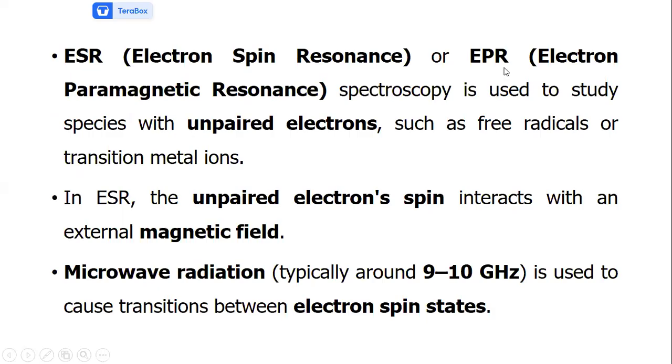Electron spin resonance, or EPR, electron paramagnetic resonance spectroscopy, is used to study species with unpaired electrons, such as free radicals or transition metal ions. In ESR, the unpaired electron's spin interacts with an external magnetic field. Microwave radiation around 9 to 10 GHz is used to cause transitions between the electron spin states.